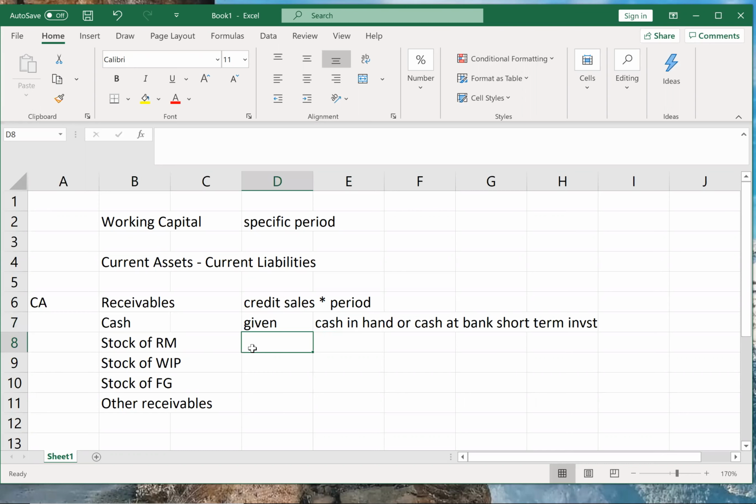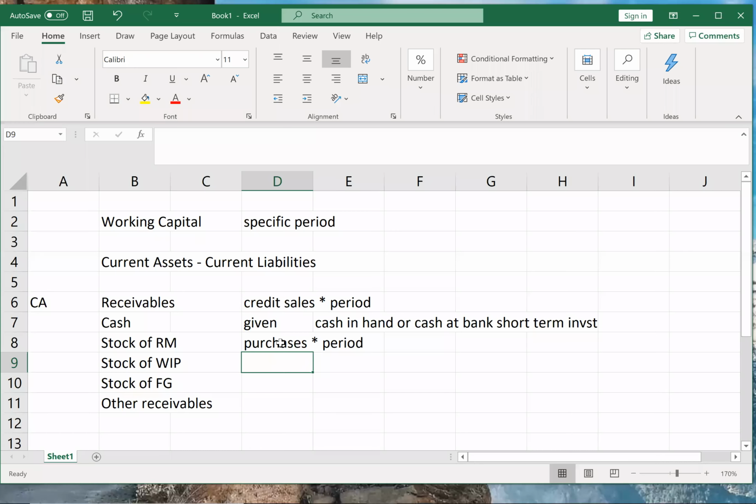Next, for raw materials, what will you do? You'll take credit purchases into period, because raw material is only purchased. We don't purchase labor, we don't purchase anything else. So whatever are my credit purchases, that will become my raw material. So credit purchases into period. Or you can take directly the entire purchases, not only credit purchases, into period, may it be credit purchase, may it be cash purchase, doesn't matter. So entire purchases into period will give me stock of raw material.